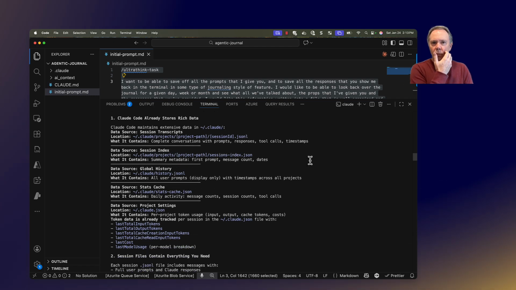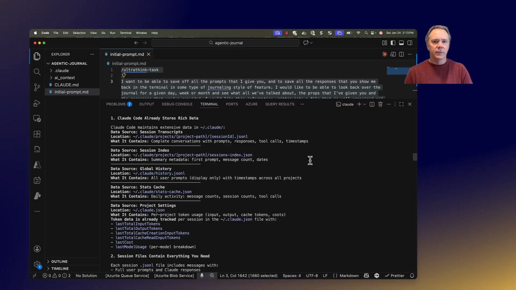Claude already stores rich data in these various paths. In our case, we've got session data, we've got a global history, and we've got some stats.